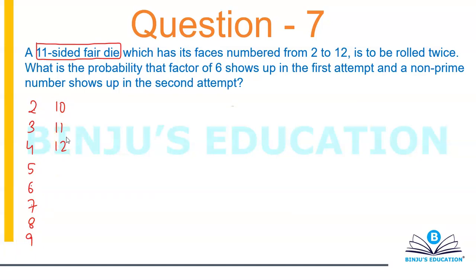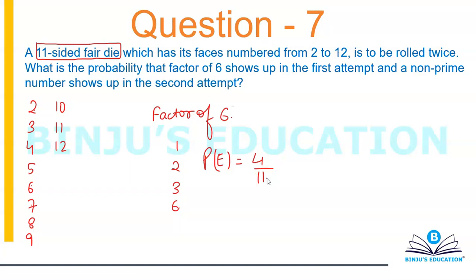It is to be rolled twice. What is the probability that a factor of 6 shows up in the first attempt? You want a factor of 6. So how many factors of 6 do we have? We have 1, 2, 3 and 6. So we basically have 4 factors. So the probability, if you want a factor of 6 in the first attempt, will simply become 4 divided by 11. 4 favorable cases, total number of cases is 11, so it will basically become 4 by 11.